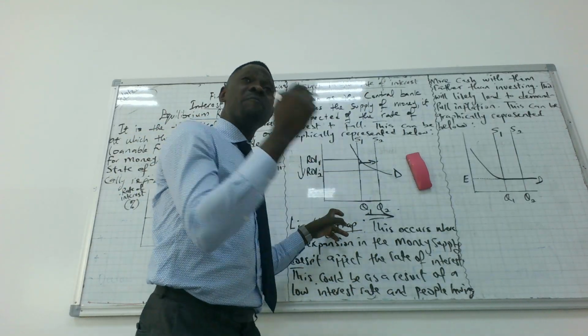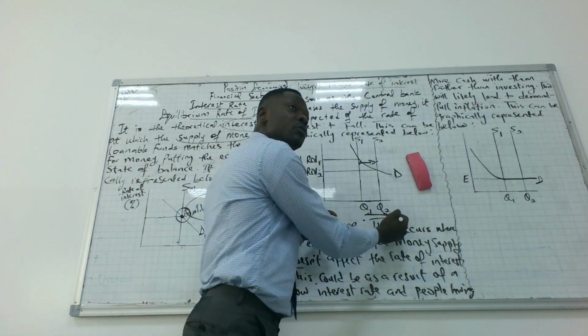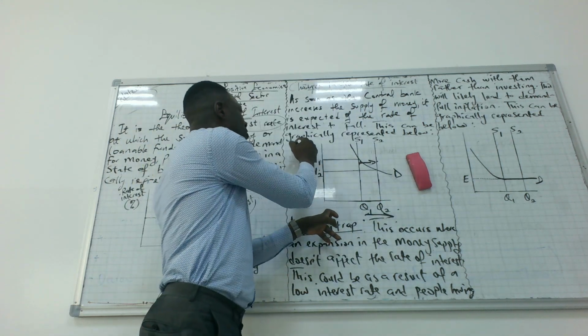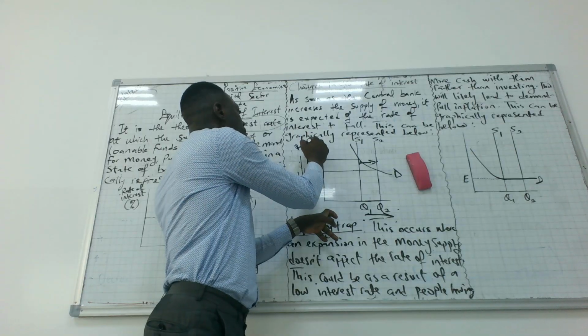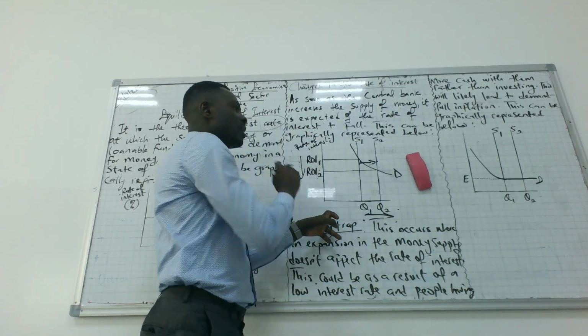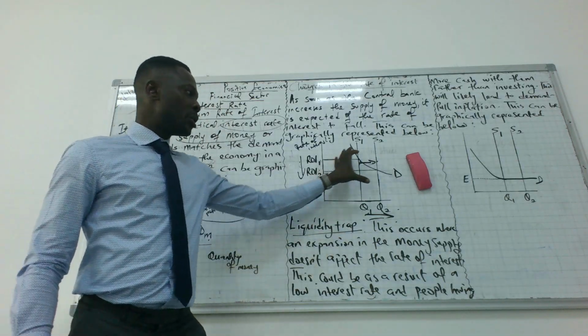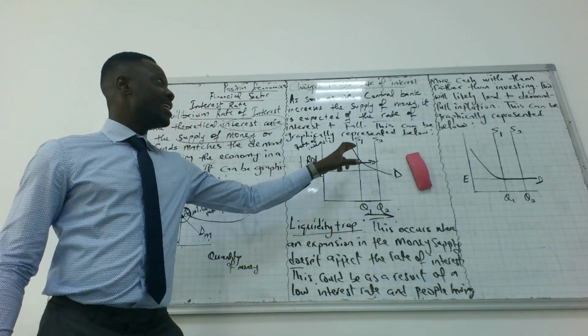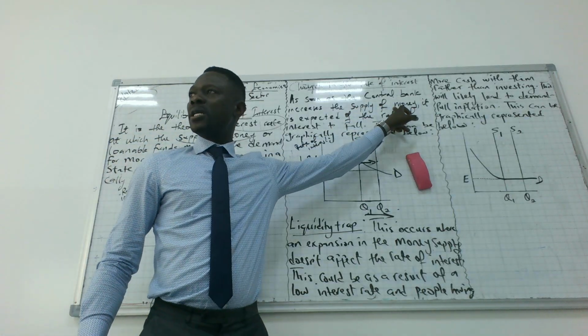That means the quantity of money in Libya has increased from Q1 to Q2. This will bring about a fall in the rate of interest from rate of interest 1 to rate of interest 2. Do we understand the situation here? This situation occurs because there's an increase in the supply of money.